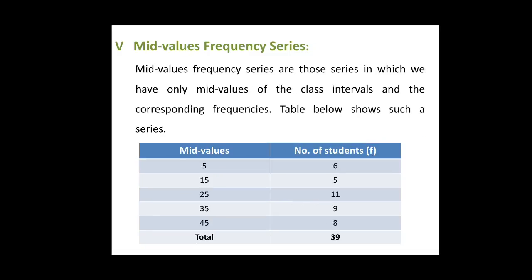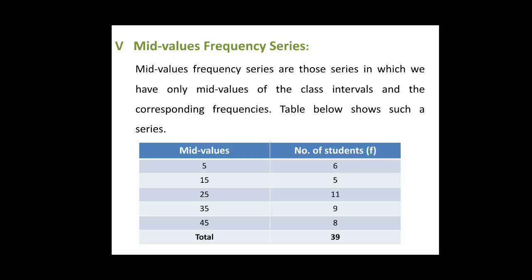Now coming to the last important type of frequency distribution, which is mid-value series. Before discussing the mid-value frequency series, let us first understand what is mid-value or midpoint of a class interval. Students, mid-value is the value lying halfway between the lower and upper class limits of a class interval.